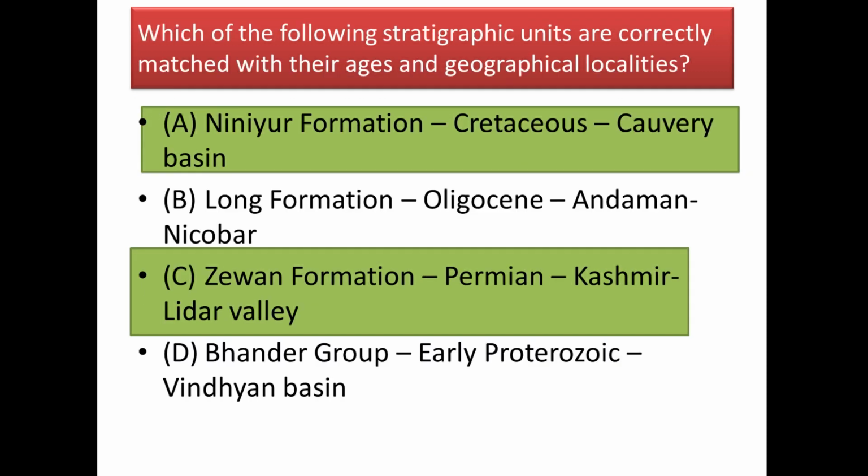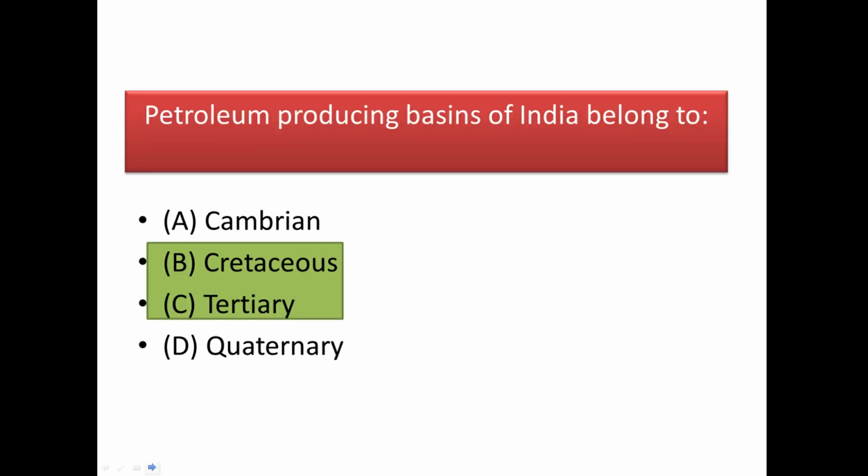Okay. Next question, which of the following stratigraphic units are correctly matched with their ages and geographical localities? And the correct answers are Ninur Formation, which is of Cretaceous age and it is found in Kaveri Basin, and Jivan Formation, which is of Permian age and it is found in Kashmir Lidar Valley. Okay. Next question, petroleum producing basins of India belongs to? And the answer is they are Cretaceous or Tertiary.